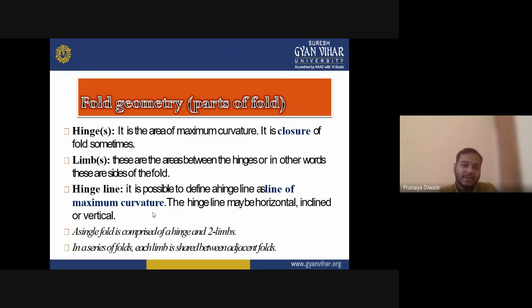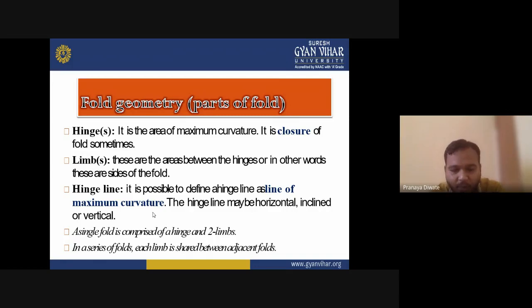Then you have the hinge line, when it is possible to define a line of maximum curvature. What is the difference between hinge point and hinge line? The hinge is a point, meaning a maximum curvature point.